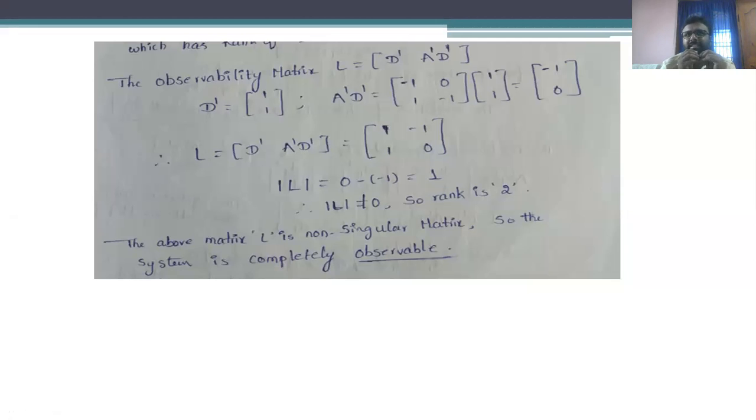So this is the solution regarding controllability and observability. Simple. You have to remember the conditions for controllability and observability, and with a small calculation we can evaluate the solution for the system. That means we can determine whether the system is controllable or observable. In a similar fashion we are going to solve the rest of the problems also.